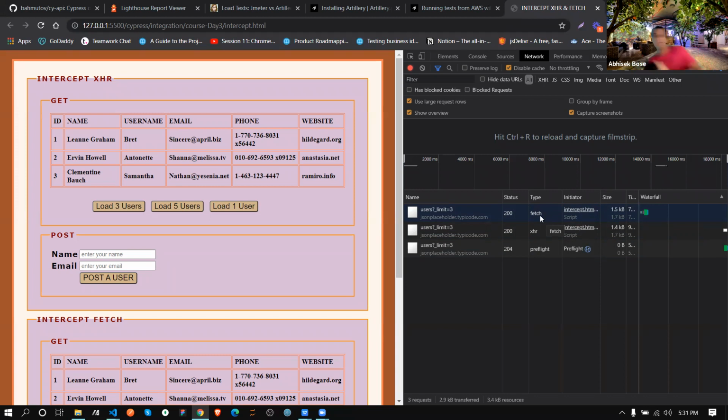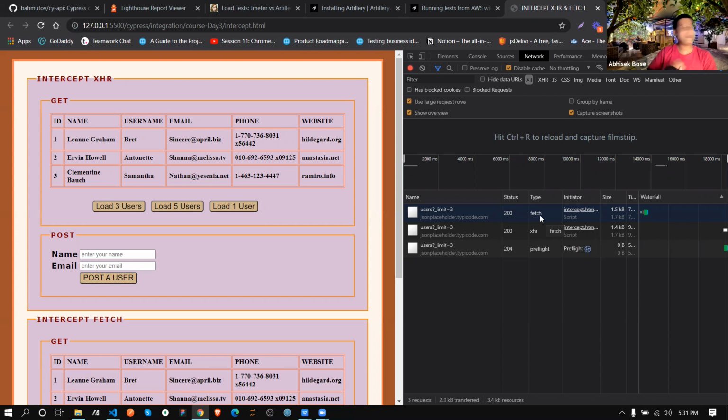XHR basically worked previously when we were doing XML HTTP request via Ajax. If you go back 7 to 8 years in development, maybe you saw that whenever you clicked any button, the full page of the website was loading, then data was coming.